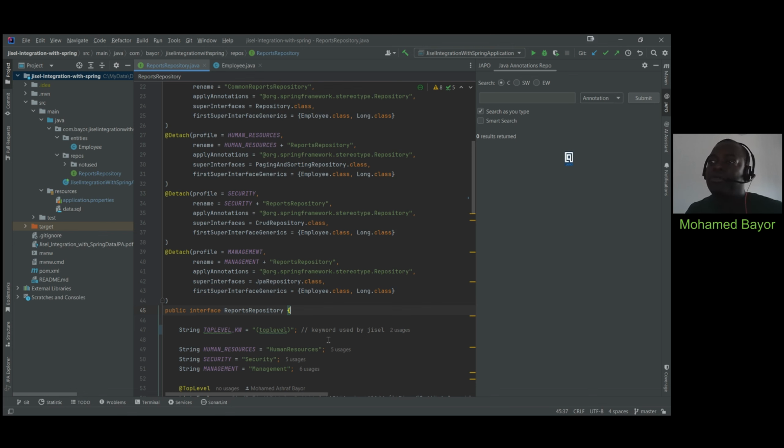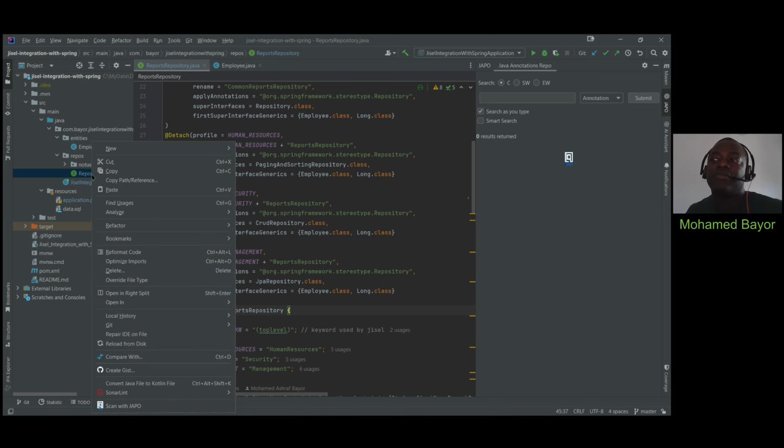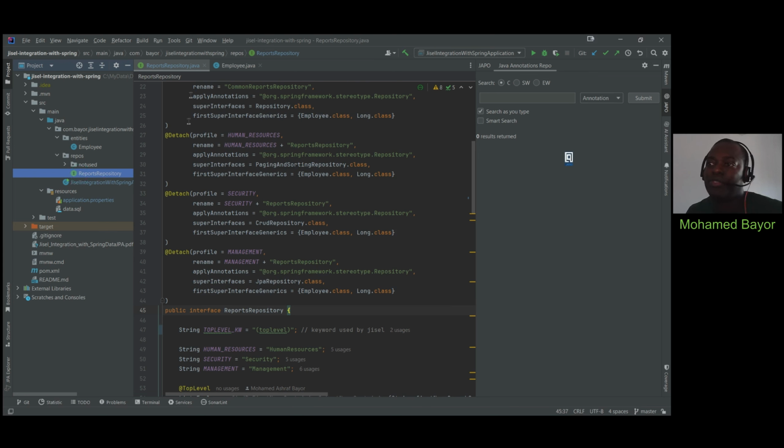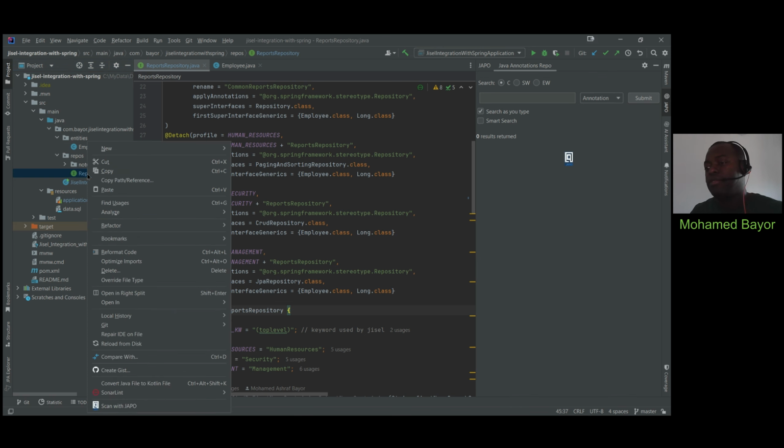You can then go straight to this Project Explorer section where you right click on the file you are interested in, in this case, this one right here, which is open here, but we choose to run the search from here, from the Project Explorer section. So by doing a right click like this and then clicking here at the bottom of this pop-up menu, you have Scan with JAPO.